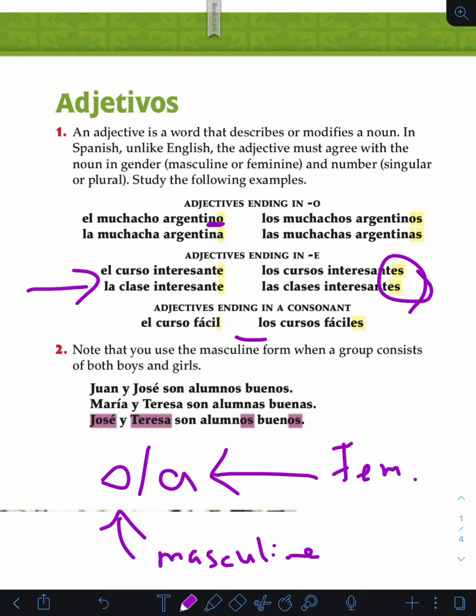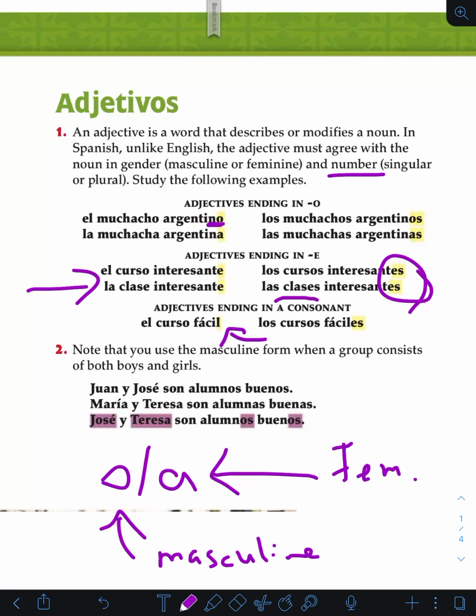And then just take a peek at this. The consonants would be like ES instead of just S. Now again, it says in number, right? So you want to make sure that you're describing it correctly by saying, instead of the interesting class, the interesting classes if it's plural.